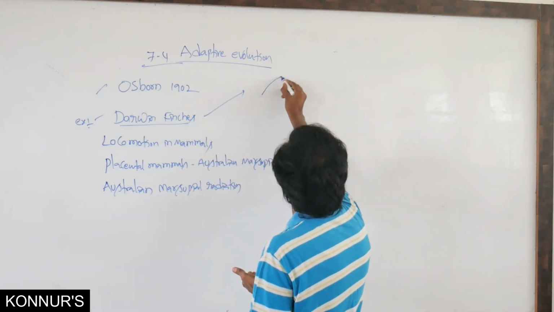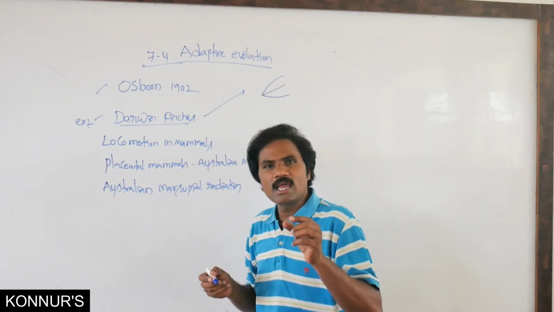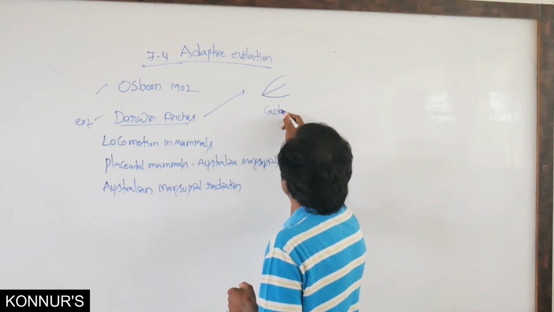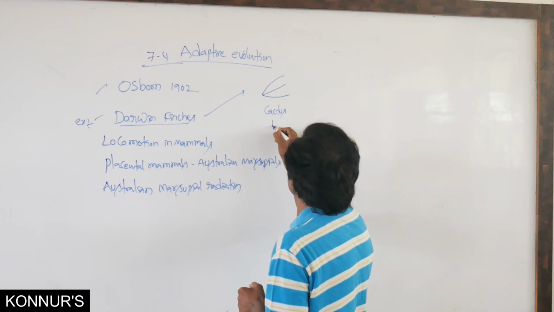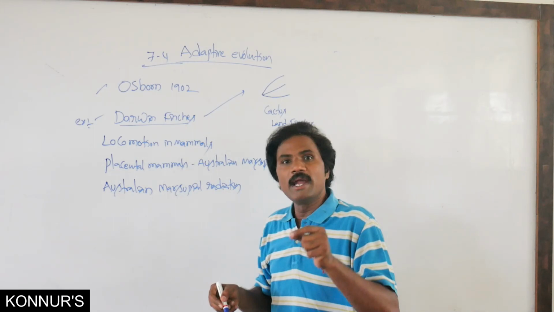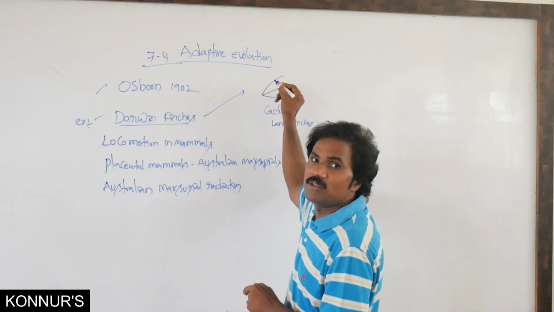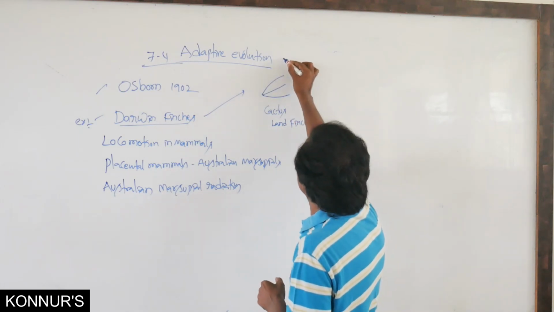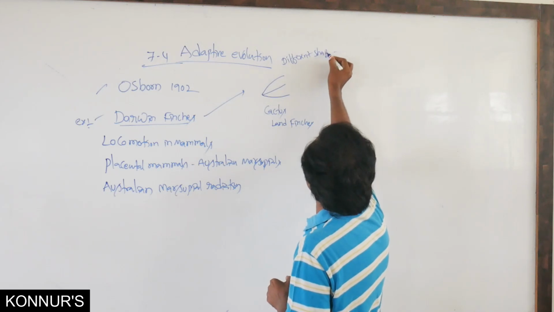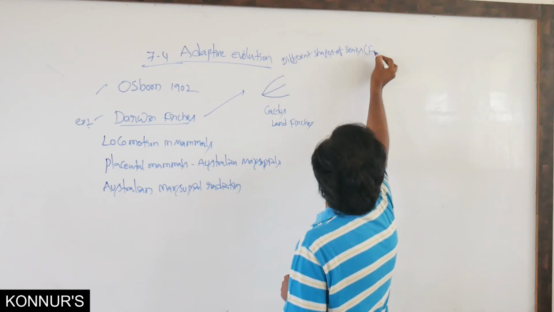Among these, this is the cactus finch, a ground finch. It eats cactus food material, and it is related to the shape of the beak. The different finches have different shapes of beaks.